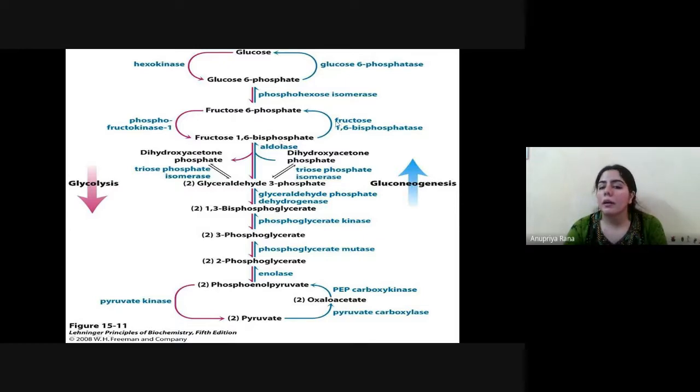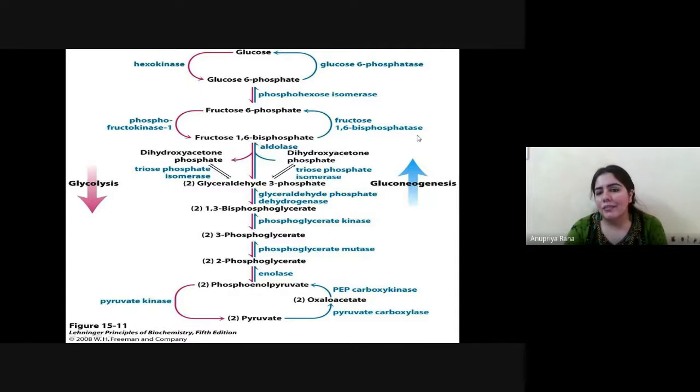Now there will be another enzyme, fructose 1,6-bisphosphatase. In the normal glycolysis pathway, you need phosphofructokinase 1 to convert it here. But now we have to convert it with the phosphatase. So what we need is fructose 1,6-bisphosphatase, which converts fructose 1,6-bisphosphate to fructose 6-phosphate.